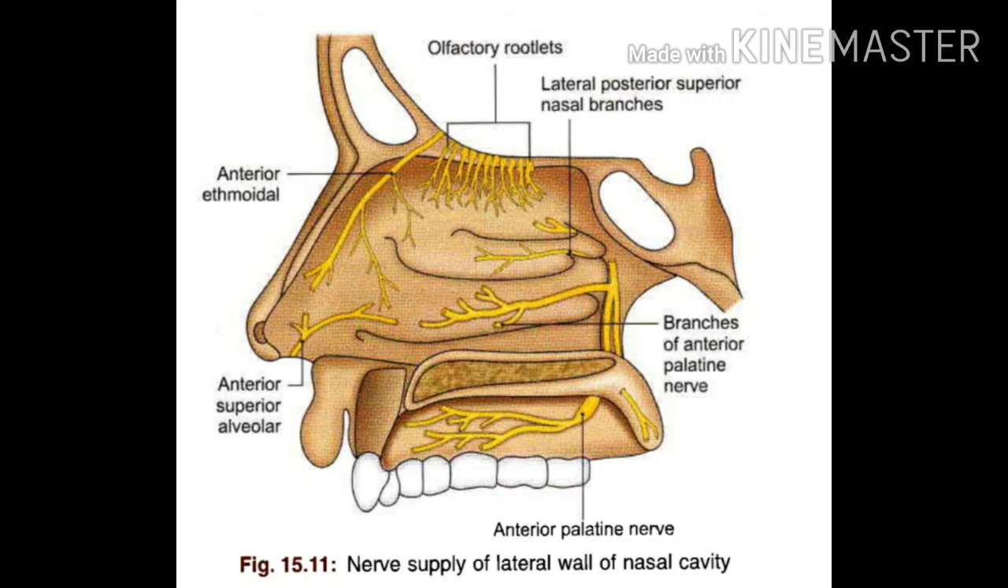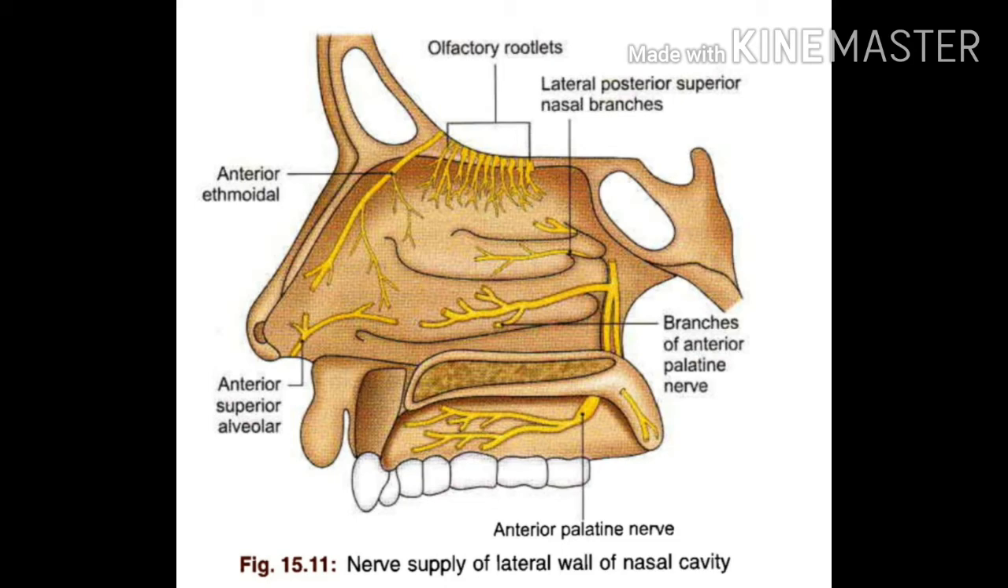Now the anterior inferior part of the lateral wall of the nose is supplied by the anterior superior alveolar nerve. This is a branch of the infraorbital nerve. If you want to remember it, you can remember it this way.